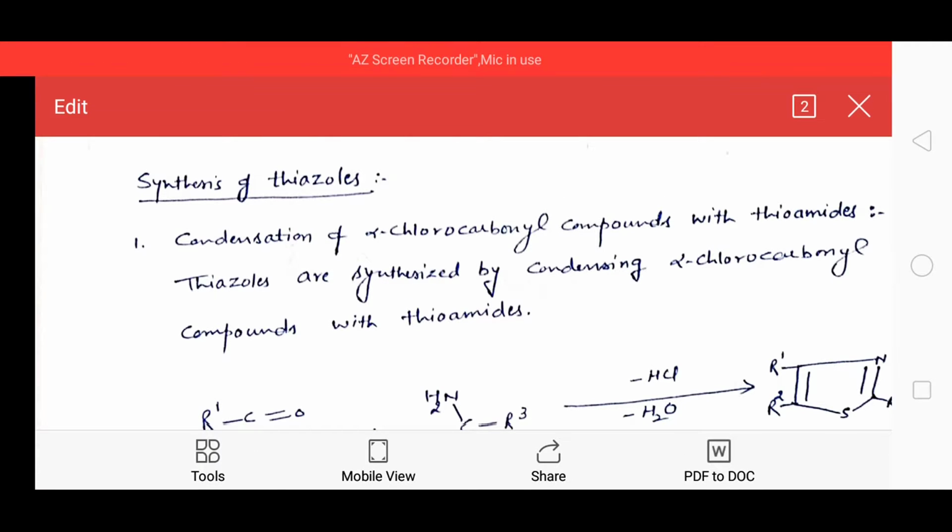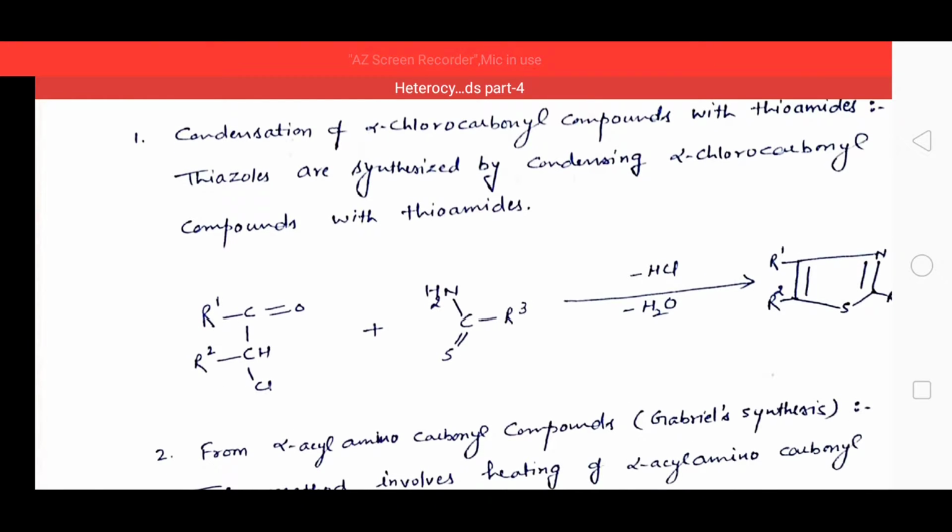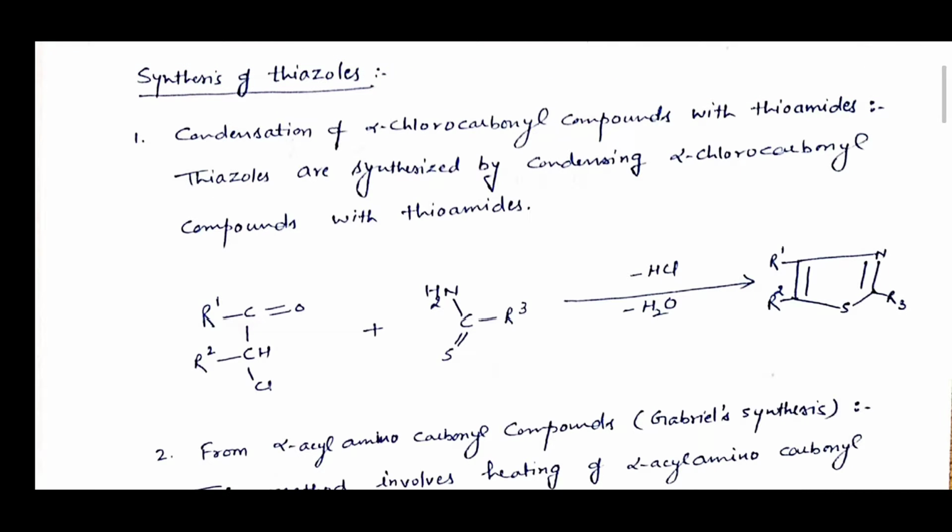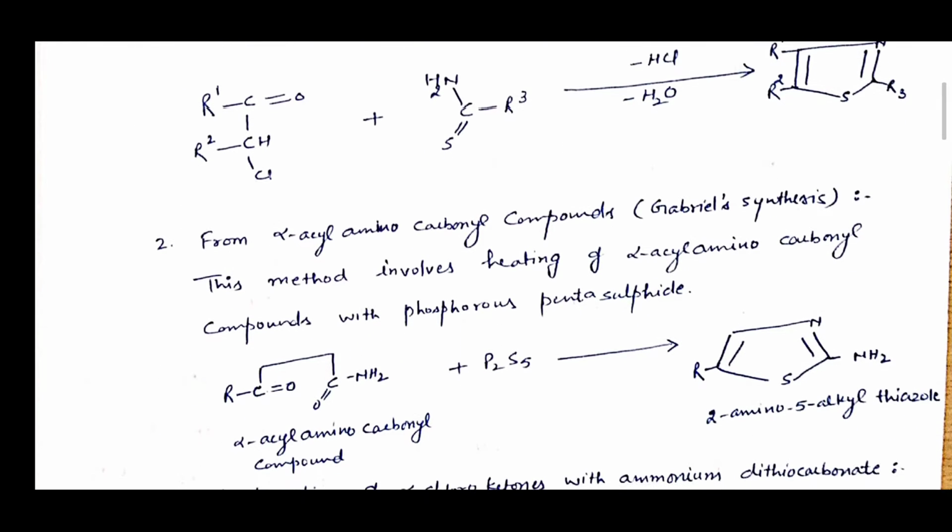First is condensation of alpha chlorocarbonyl compounds with thioamides. Thiazoles can be synthesized by condensing alpha chlorocarbonyl compound with thioamides, as you can see in this reaction. Alpha chlorocarbonyl compound, when treated with thioamides, results in removal of HCl and water and forms the thiazole ring with the substitutions.